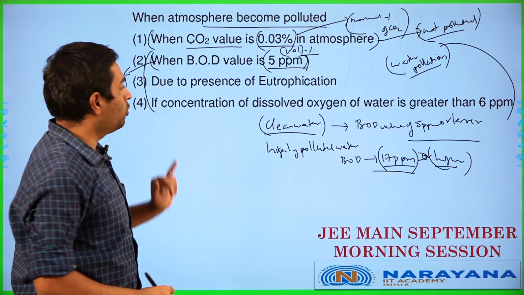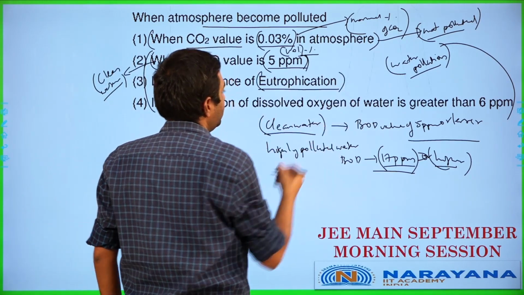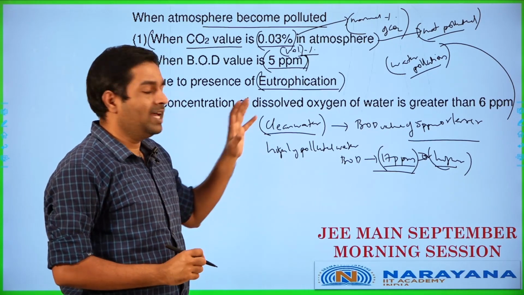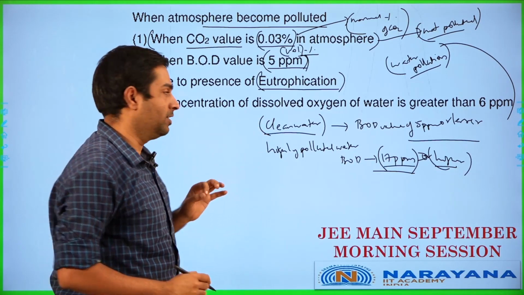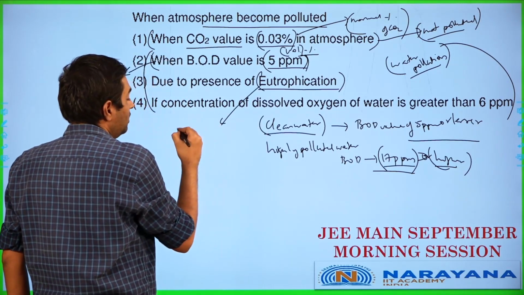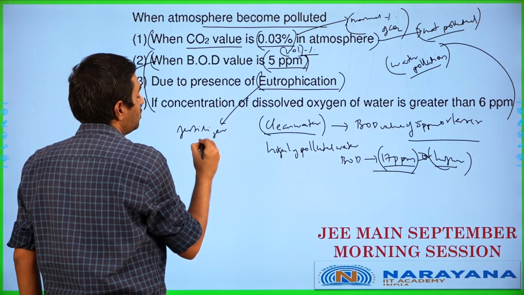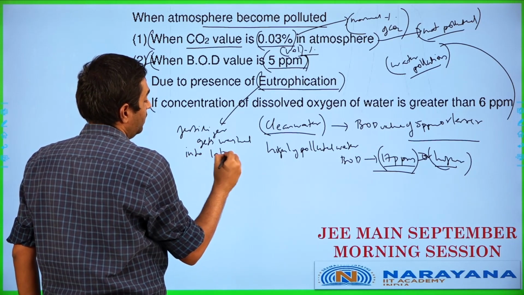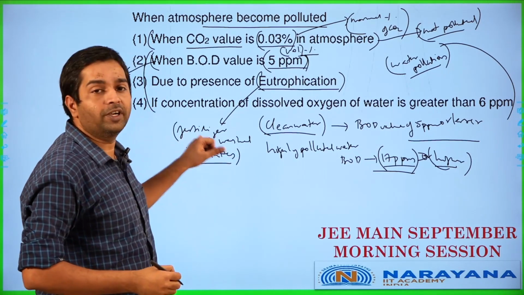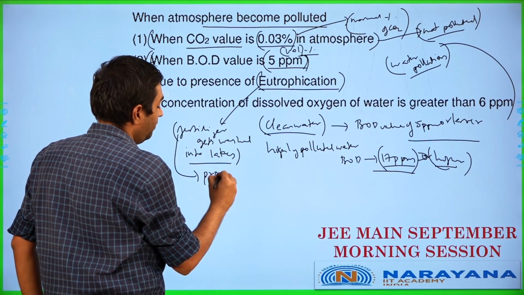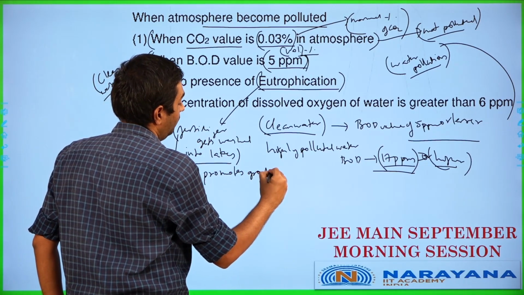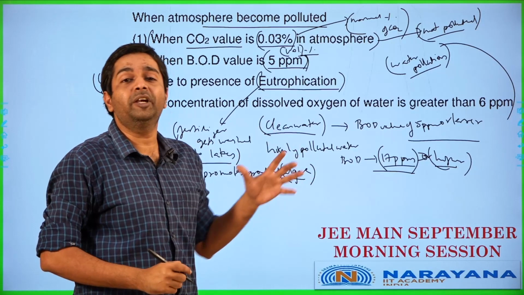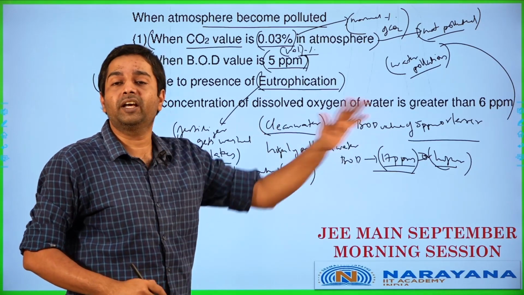Next, due to presence of eutrophication. What exactly is eutrophication? See, when we are going to be having, say, farmlands next to rivers, what happens is, if the farmlands end up using a large amount of fertilizer, when it rains badly, sometimes the fertilizer gets washed off into river or lake. When this happens, this fertilizer will promote the growth of algae. The algae, when it ends up spreading tremendously in the water body, will cover the entire surface of the water body.